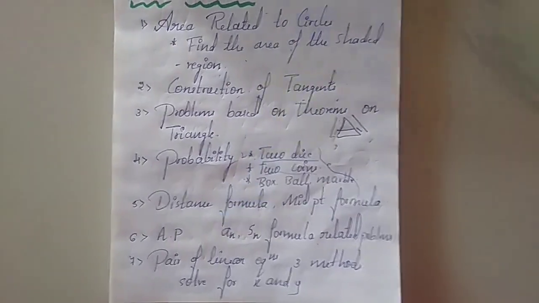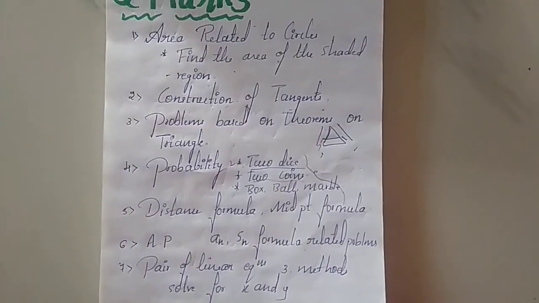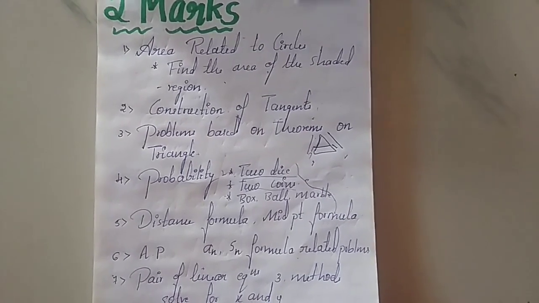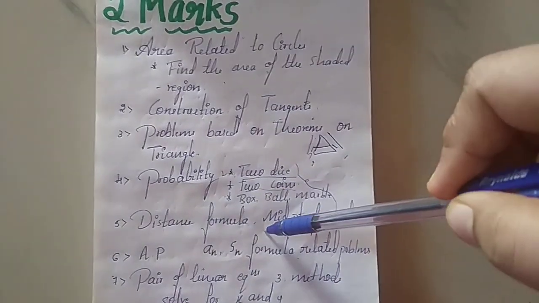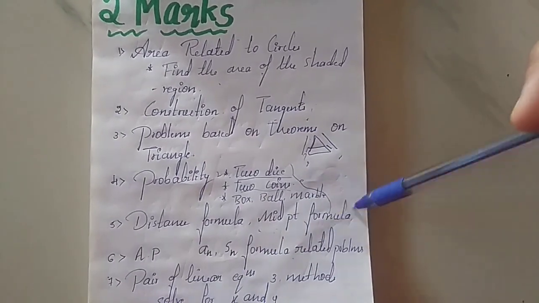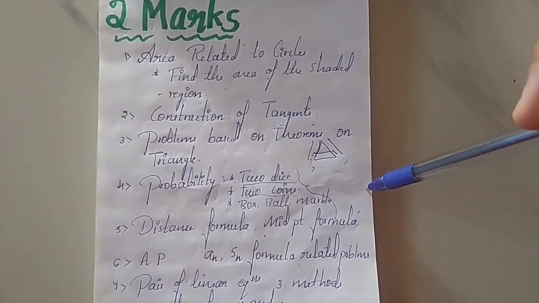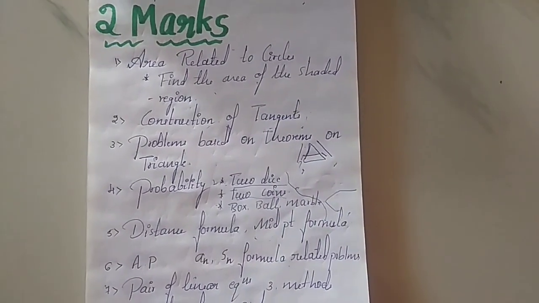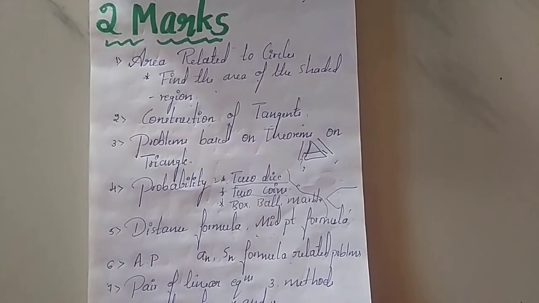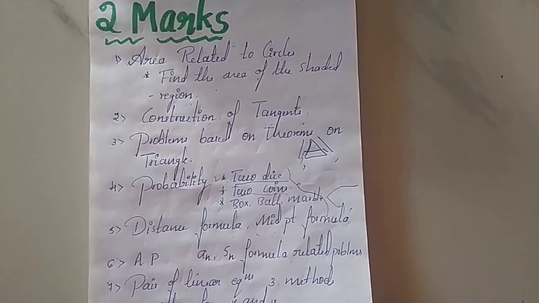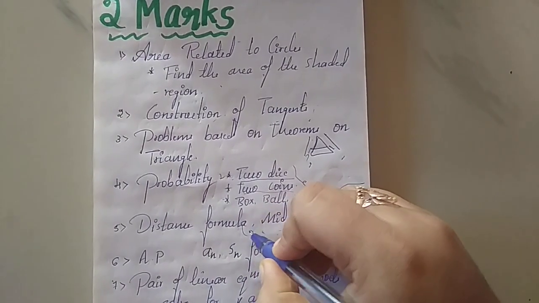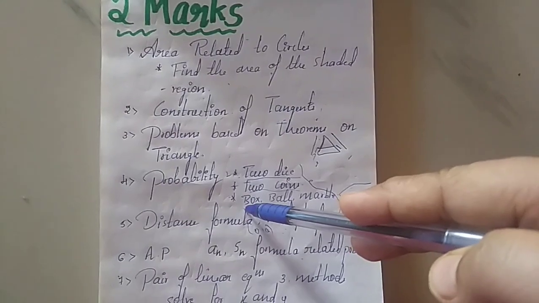So the next thing is distance formula and midpoint formula. As we have discussed in the 3-mark questions, section formula. So here you have to study the distance formula and midpoint formula. Based on this, 2-mark problems may come. Okay, so the main thing is they may find the distance from the origin, right? They'll give one point and ask for the distance from the origin. Then you have to take one coordinate as (0, 0), and you have to find it by using the distance formula.